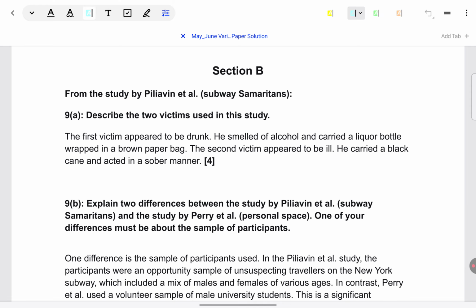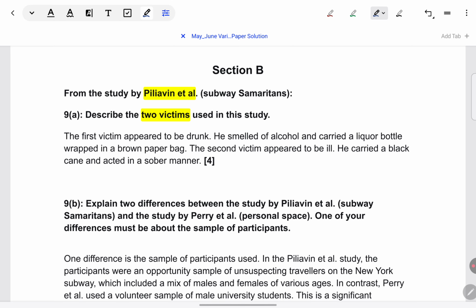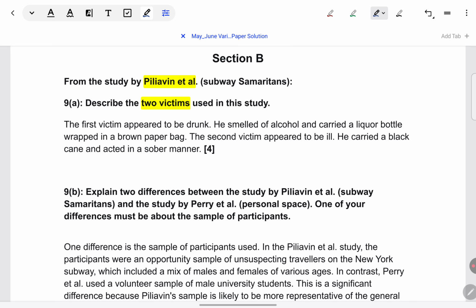The first question is 9A from the study by Pilyavin et al. Describe two victims used in this study. This question, frankly speaking, is a little tricky and I'm not agreeable with how it is to be answered, but nevertheless, it is that way. When we say describe the two victims, they expect that the conditions of the victim should be described. So we know there are only two types of victims in this study, the drunk and the ill victim.